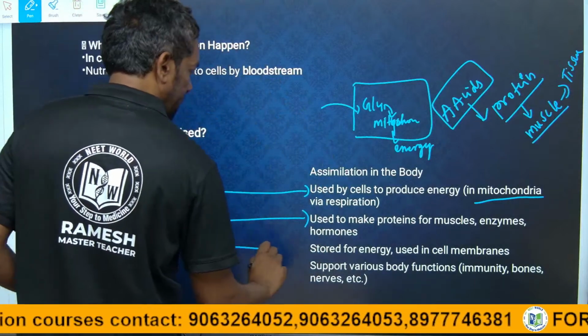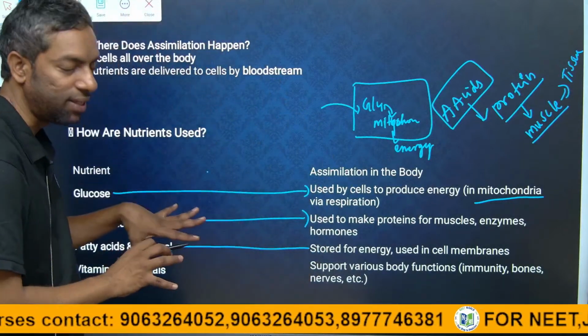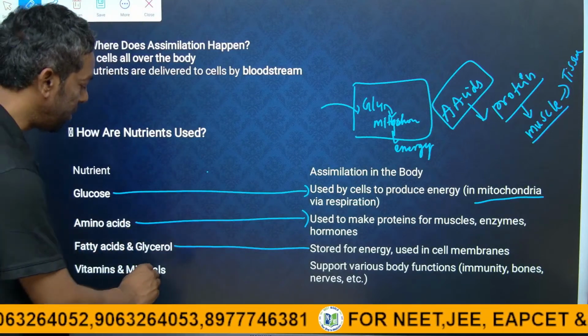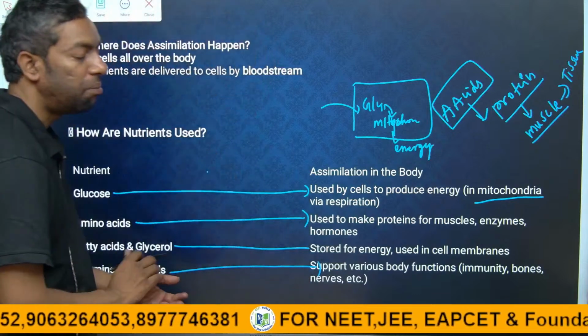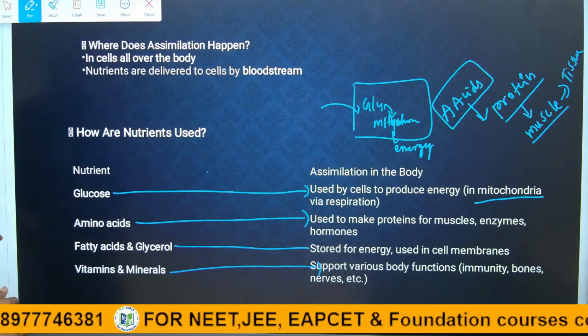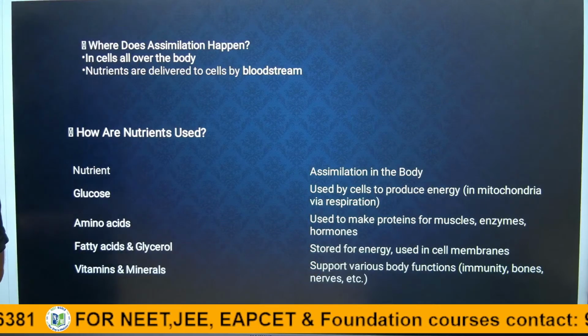Fatty acids store energy, fats always store energy. Vitamins and minerals support various body functions, like the immune system, bones and nerves.